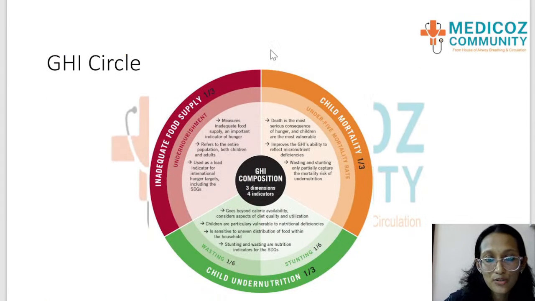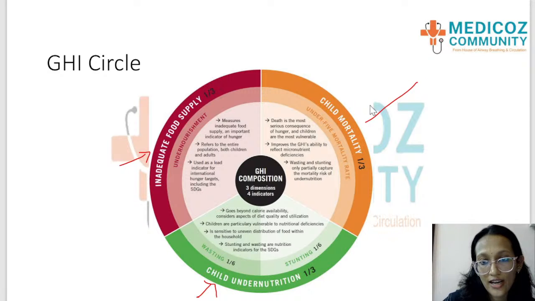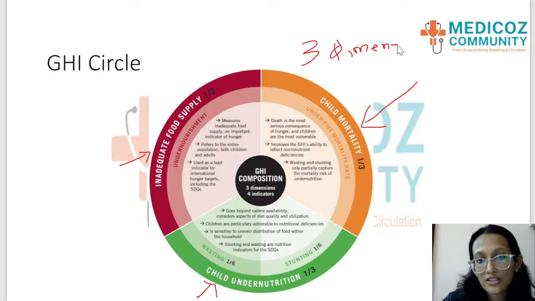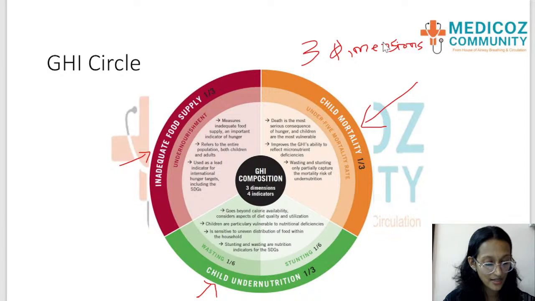The three dimensions of Global Hunger Index are inadequate food supply, child undernutrition and child mortality. These are the three dimensions of Global Hunger Index.